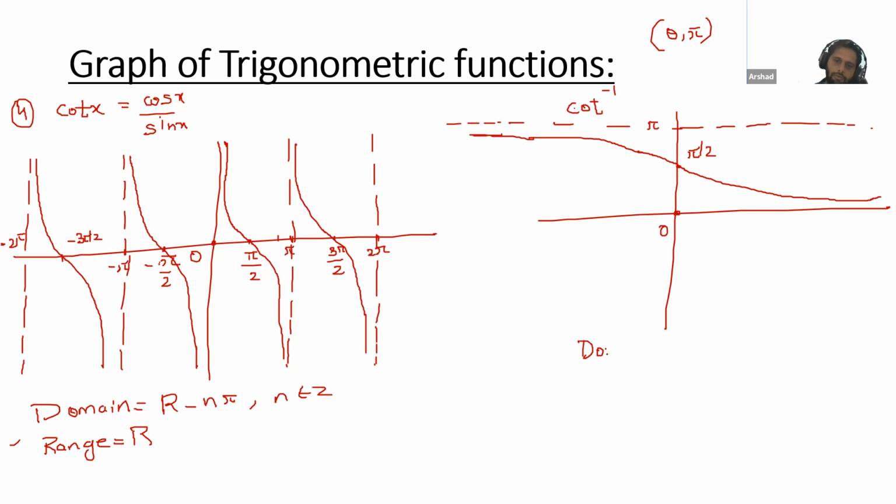Now, please tell me the domain of this. Who can tell me the domain? Domain is R. Very good. What's the range? Range is 0 to pi, open interval. Very good. Okay, please note down this. Then only 2 graphs are left. We will do that, and then we will start some questions.